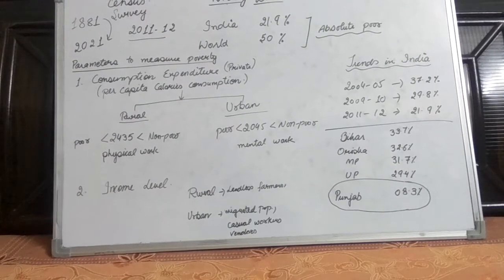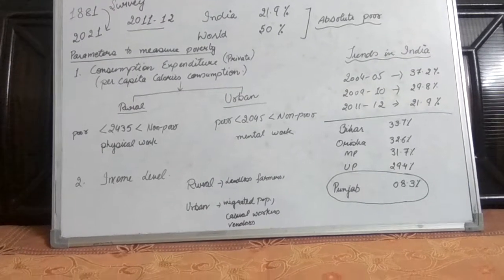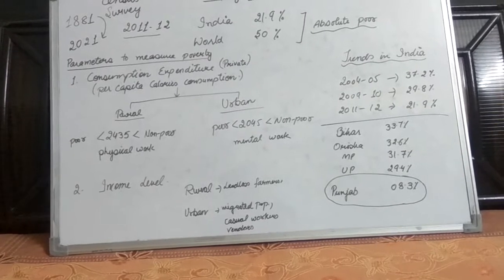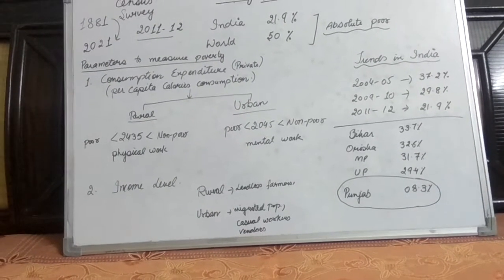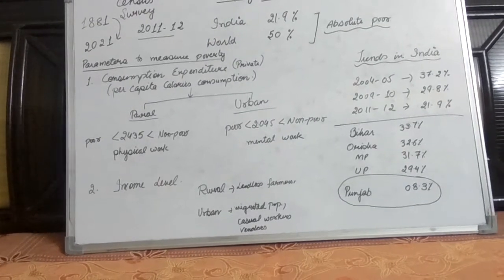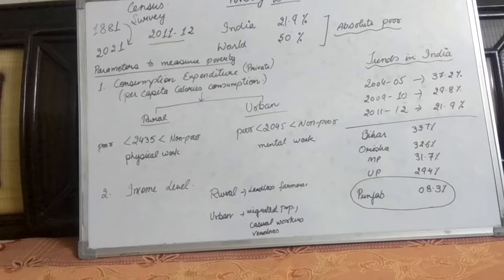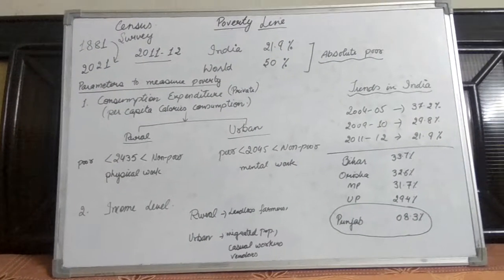And in 2011-12, as we discussed earlier, 21.9% of the population is poor. So as the data indicate, the level of poverty is reducing in India year after year, and all this is due to the efforts made by politicians, economic reformers, and people's own cooperation, which proved beneficial in reducing the poverty level.